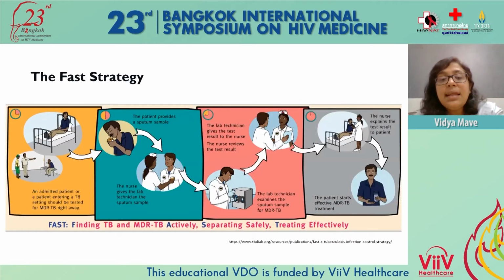In the clinical setting, we have adopted the FAST strategy, where as soon as we see a participant with potential symptoms of TB or who is coughing, we immediately separate them from the rest of the participants, and then we fast track them to get their evaluations for TB.